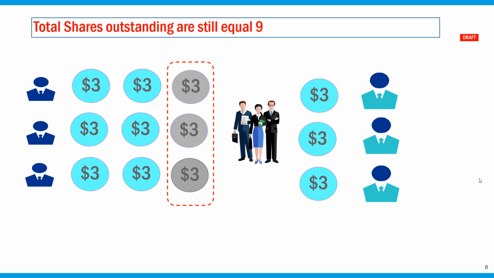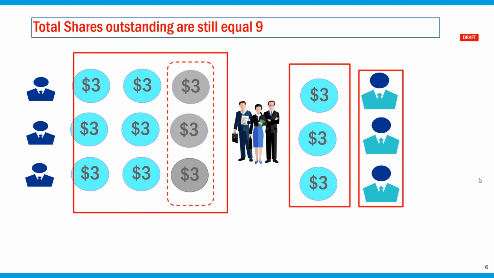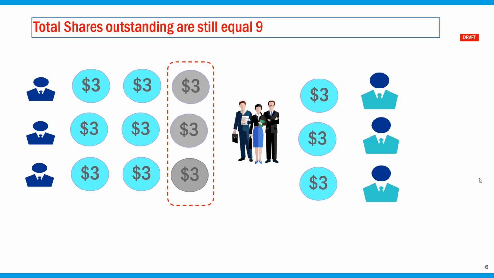And this position is not closed out because eventually what you're seeing here is 9 shares owned by the original stakeholders. 3 of them were lent out, which were in turn sold by the short sellers to 3 new individuals. So if you look at the number of circles here, it seems as if there are 12 shares, but in reality there are only 9 stock certificates. So this position would have to be closed at some point, and the brokers could eventually just force the short sellers to close their positions, meaning they would have to buy back the shares and then return them to the original stakeholders.